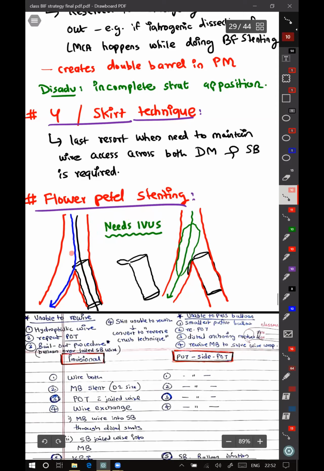So you bring IVUS here, and with IVUS guidance you wire the one strut which you had protruded. Through that strut you pass a wire, and through that strut you put one balloon and inflate it. By doing that, you will create a petal through that stent, which protrudes into the main branch like this. Once you have created a petal, you remove this blue wire, rewire from the side of this petal, and inflate the balloon there at low atmosphere, and plaster this petal to the side of the wall. By doing this, you have basically secured the carina.